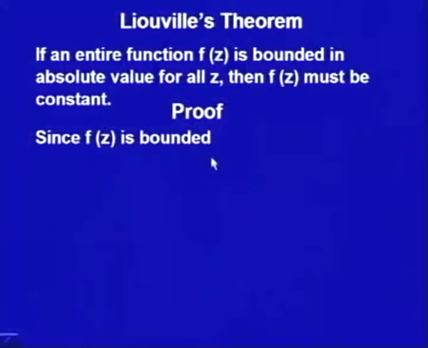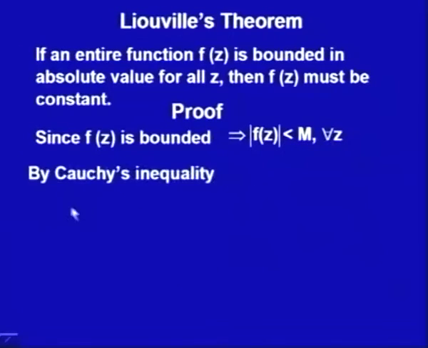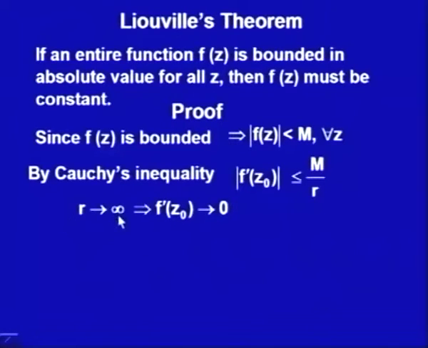f(z) is given as bounded, which says |f(z)| should be less than M for all z in that region. By Cauchy inequality, we get |f'(z naught)| bounded by M upon r. Now, as r approaches infinity, that is, if I take r larger and larger, we get that f'(z naught) would approach 0. Since that r, if you remember, we have taken as the radius of the circle around the point z naught, and that was arbitrary.